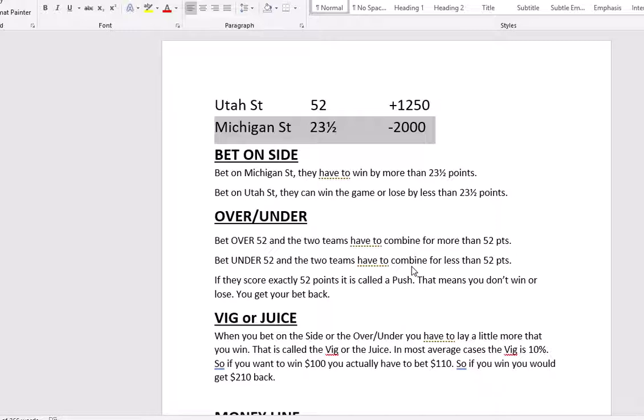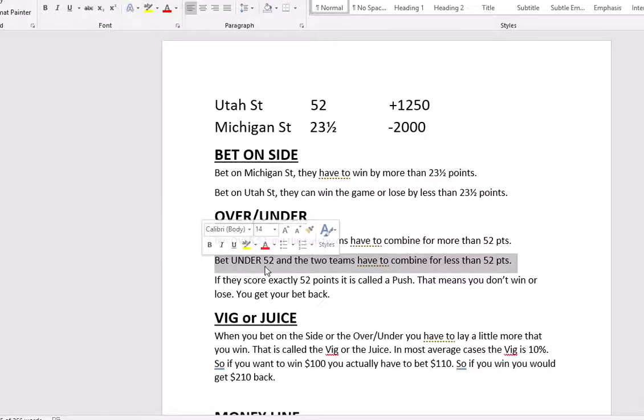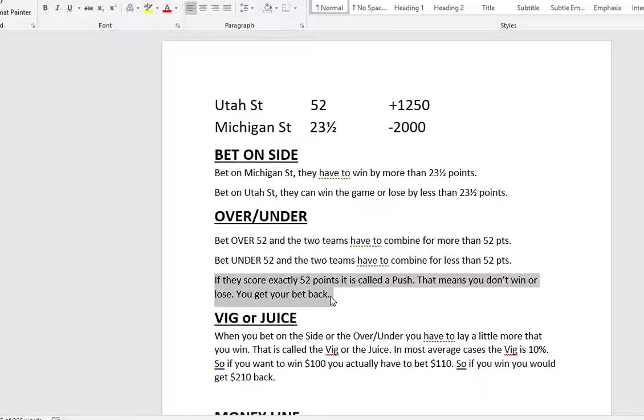Now, say you think it's going to be more of a defensive battle, then you would bet under the total right there, under 52, and if the two teams combined to score less than 52 points, then you would win your bet there. Now, let's say that the final score ends up being Michigan State 31, Utah State 21. If that's the case, right on the 52, well, that is called a push. That's a tie. And that means you don't win, you don't lose. You basically just get the money you originally bet back, and you start dead even.